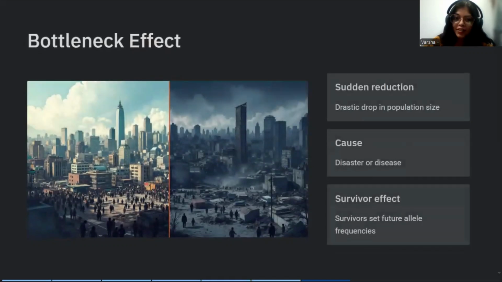Next, bottleneck effect. Bottleneck effect occurs when a large population is suddenly reduced due to disaster, disease, or environmental change. The few survivors determine the future allele frequency. So genetic variation decreases drastically. For example, after a sudden calamity, surviving individuals may not represent the original genetic diversity. Future generations will show altered allele frequencies.